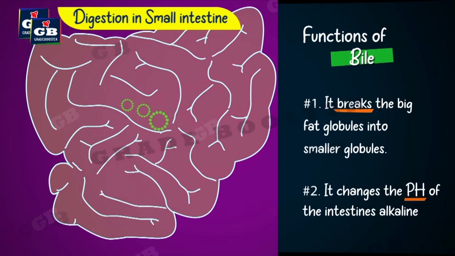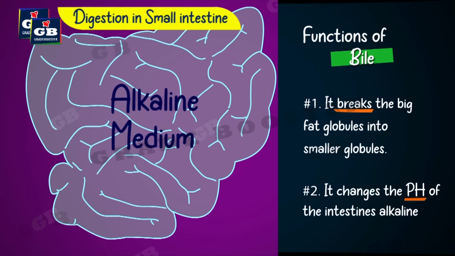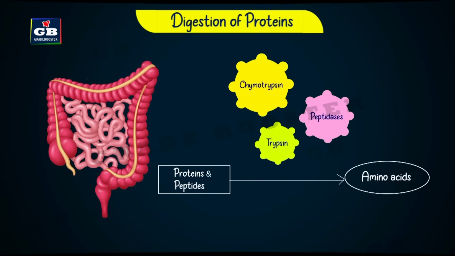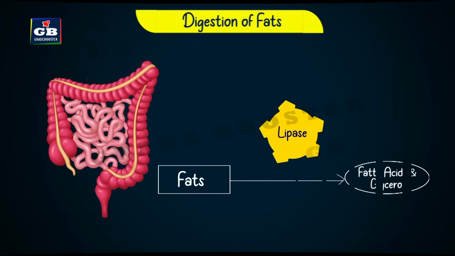The second job of bile is to make the intestinal pH alkaline. In the small intestine, an alkaline medium is required for the digestion of carbohydrates. The digestion of the food gets completed in the small intestine. In the complete process of digestion, carbohydrates are converted to sugars, proteins are converted to amino acids, and fats are converted to fatty acids and glycerol.